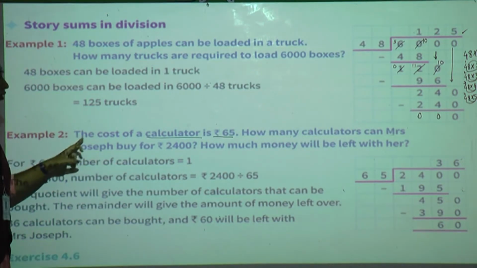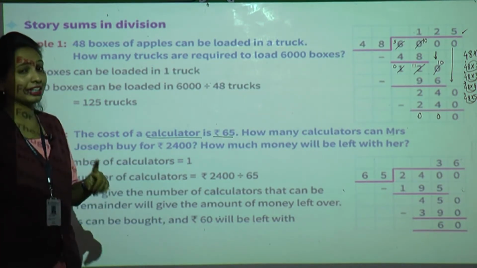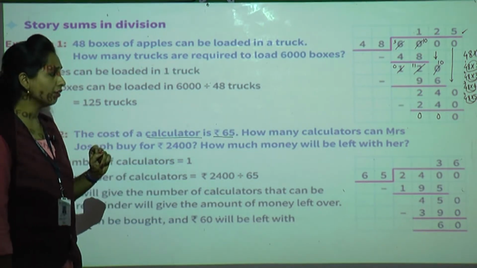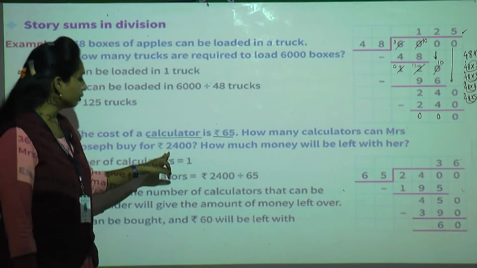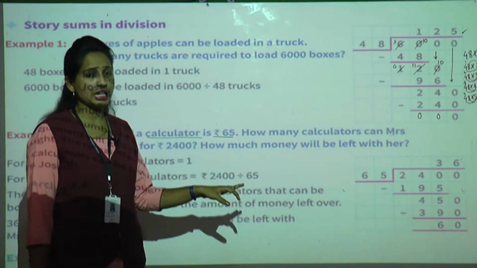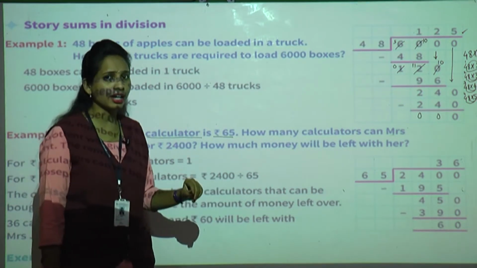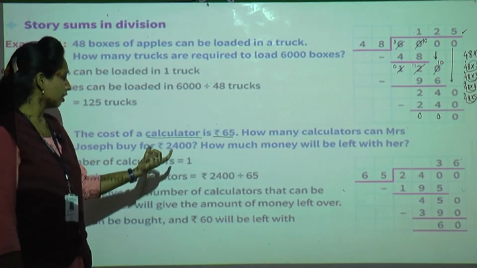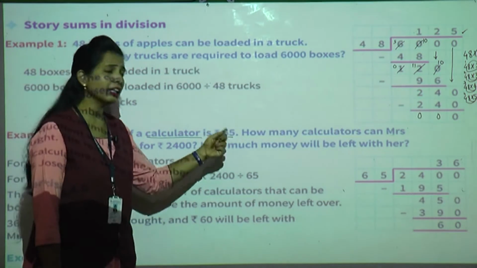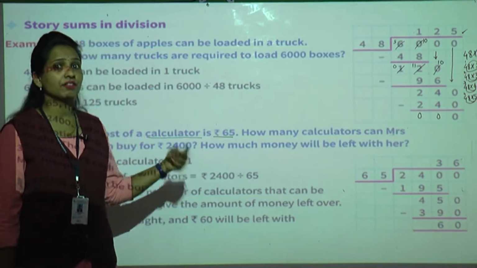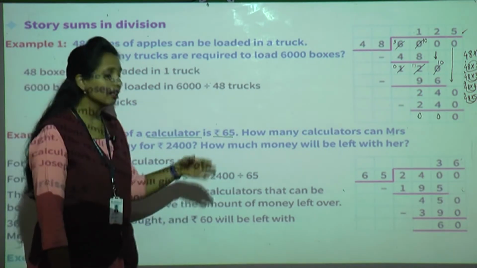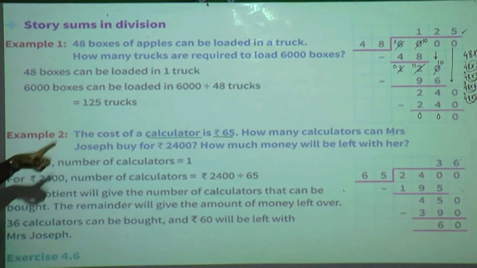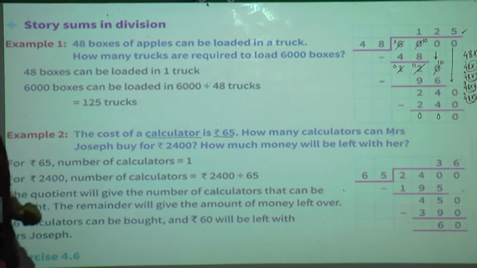Now see, the cost of one calculator is 65. Now what do we have to do? We have to find out for 2,400 rupees how many calculators we can buy. For that we need to divide, isn't it? Cost divided by the cost of one calculator. When we divide, we'll get the actual number of calculators we can buy in this amount, isn't it?